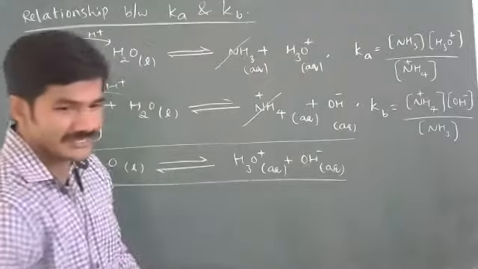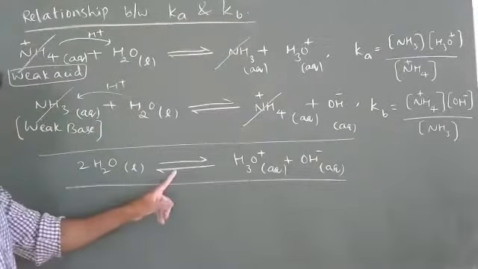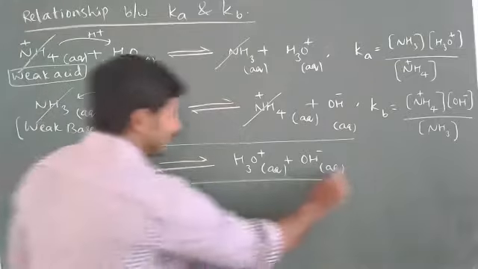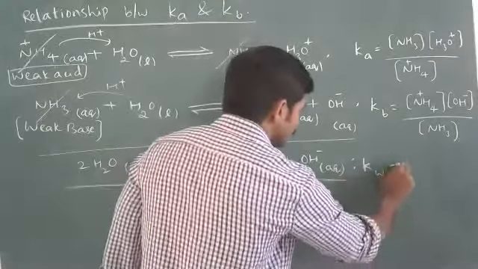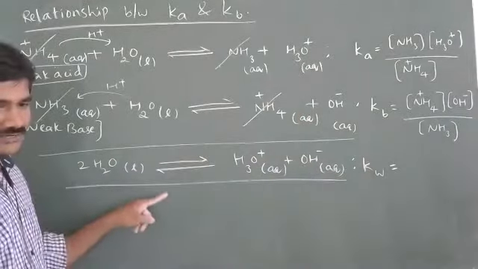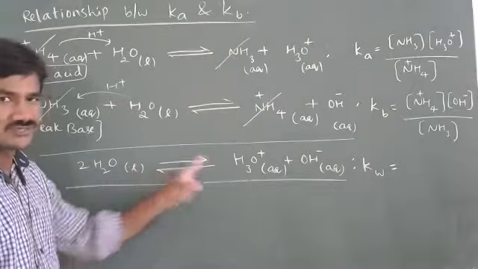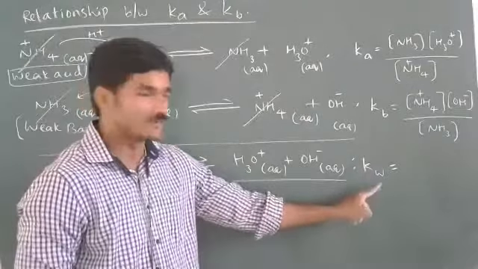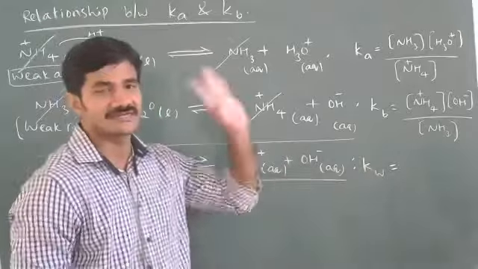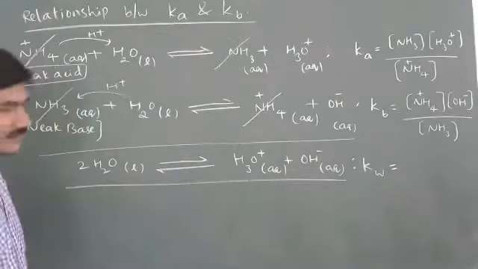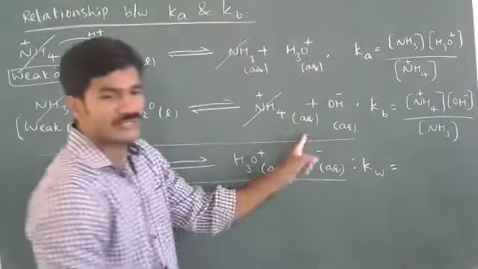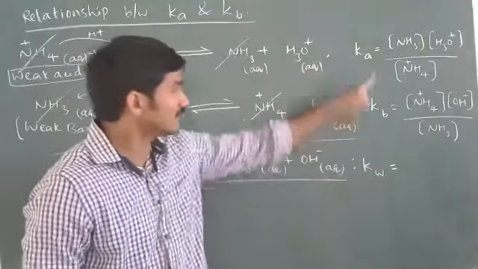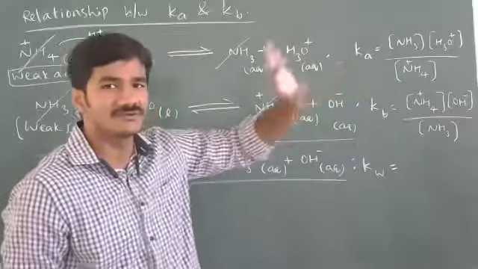For this equation I can write Kw, because water undergoes dissociation. Water dissociation constant Kw. When we add two equations, the resultant equilibrium constant is the product of the equilibrium constants of the two reactions.